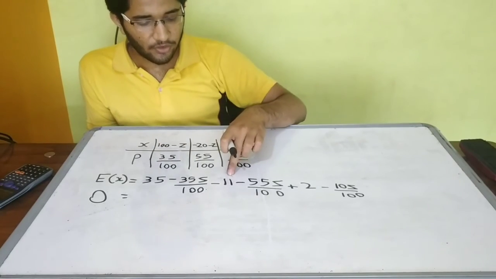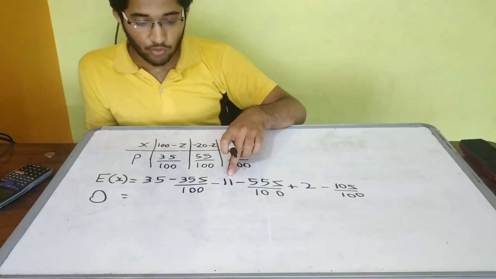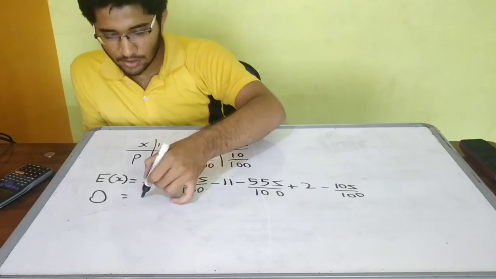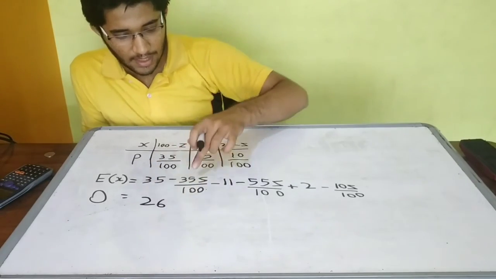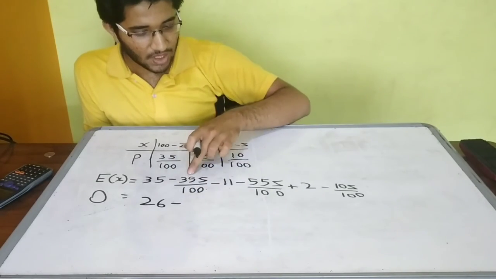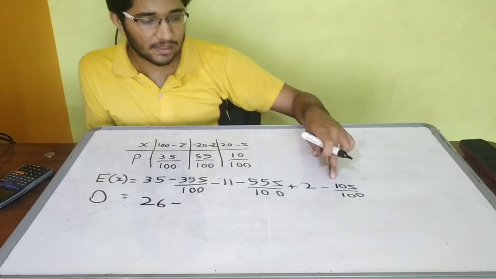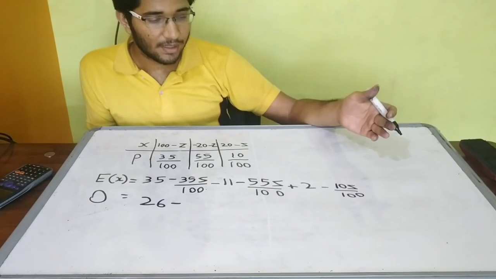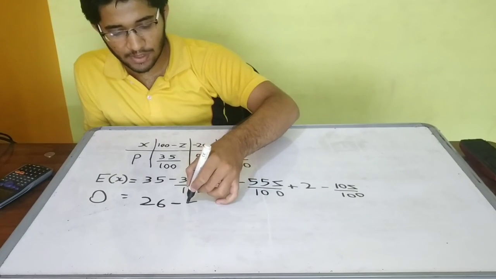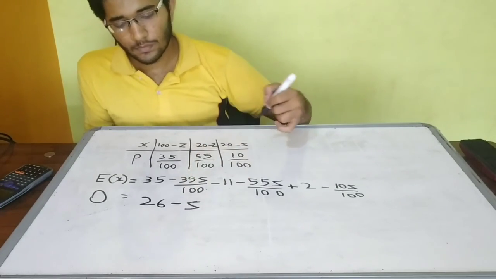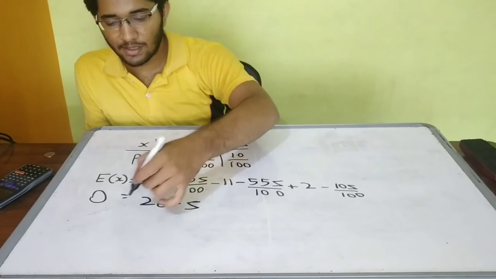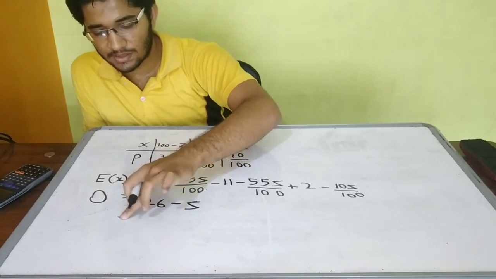Here 35 minus 11 is 24, and 24 plus 2 is 26. Everything is now in negative sign, so it must be minus 35 plus 55 plus 10, which is 100, and 100 upon 100 will be 1, so it will be just Z. Then 0 is 26 minus Z, so Z must be 26.